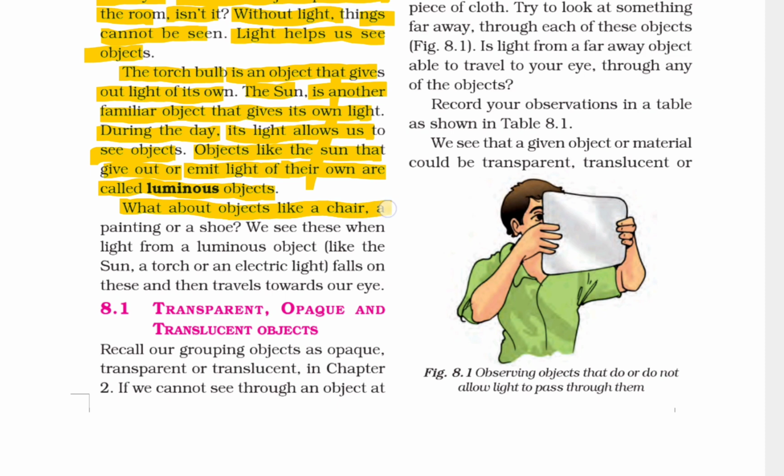What about objects like a chair, a painting, or a shoe? We see these when light from a luminous object like the sun, a torch or an electric light falls on these and then travels towards our eyes.